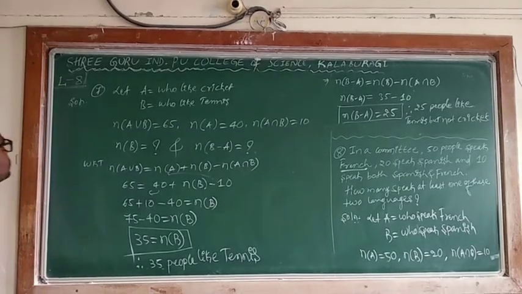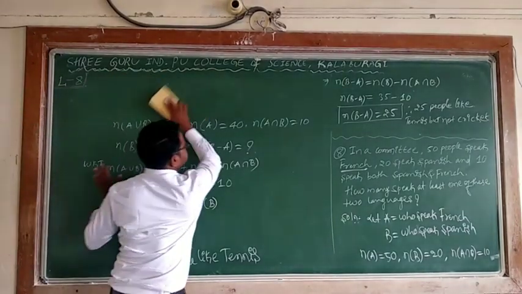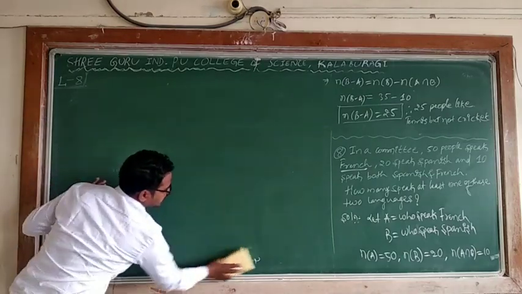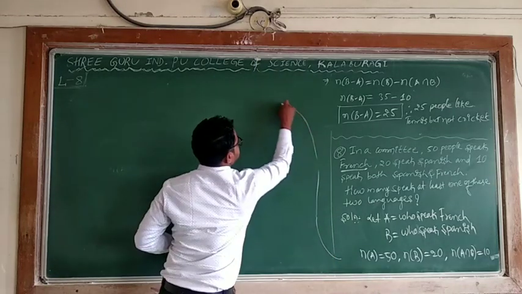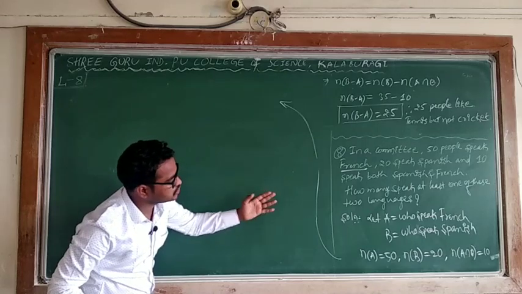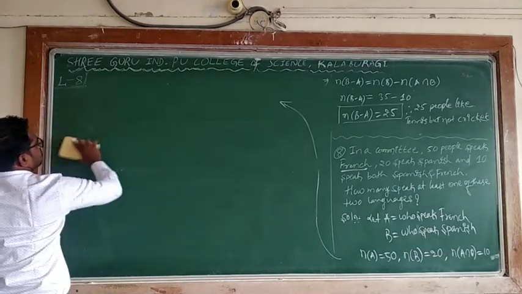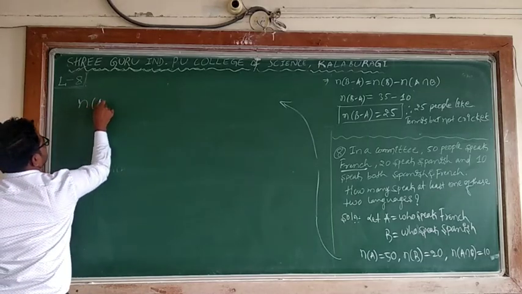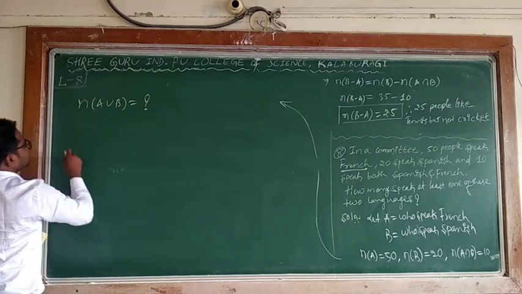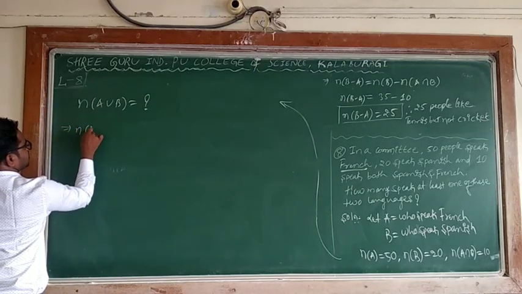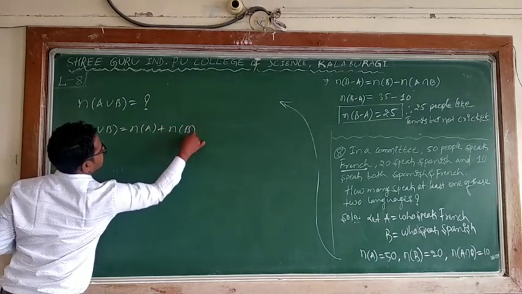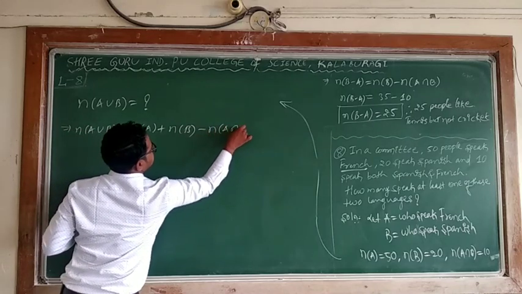Now this one I will eliminate. What is he asking? How many speak at least one of these two languages? That is nothing but n of A union B. He is asking directly. Whenever it says at least one of them, you can say A union B. So it implies that n of A union B is equal to n of A plus n of B minus n of A intersection B.